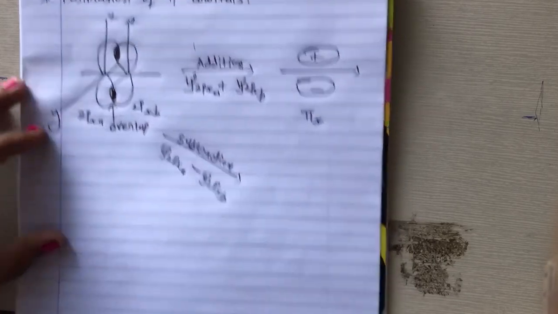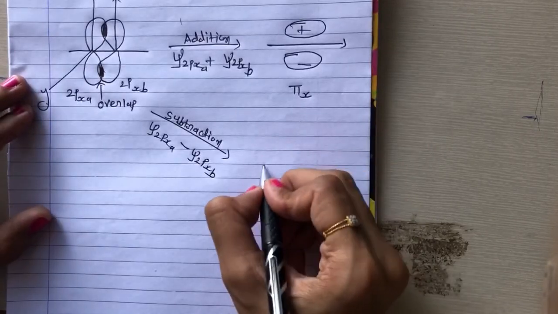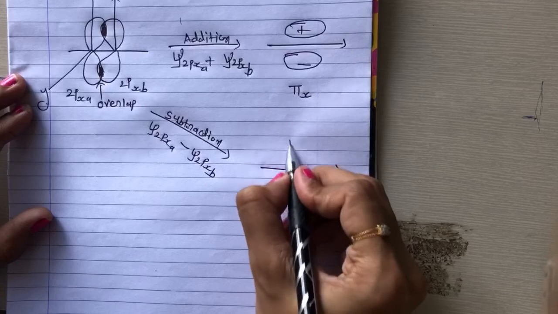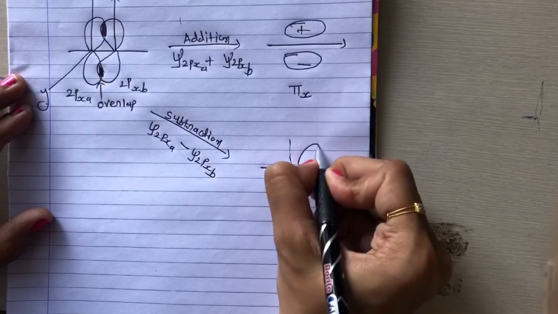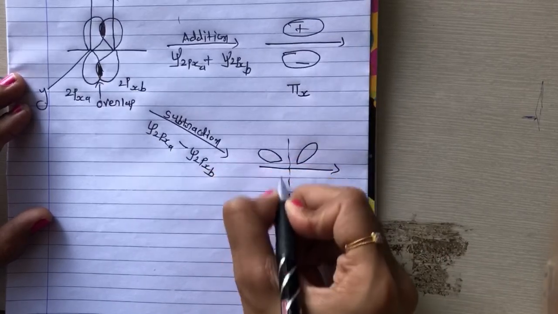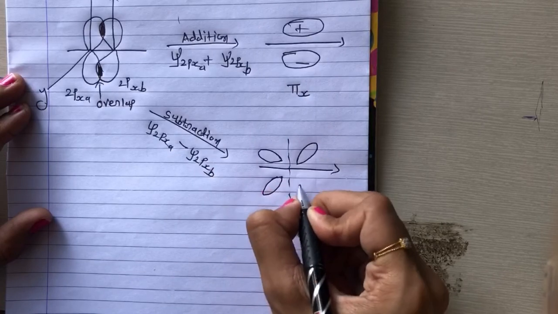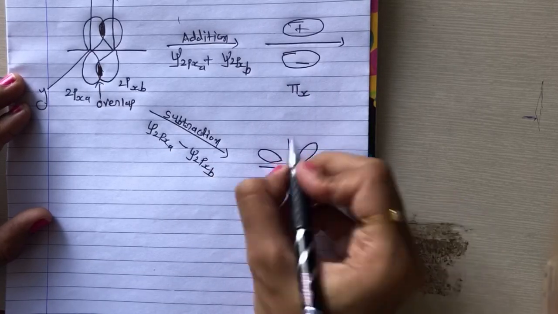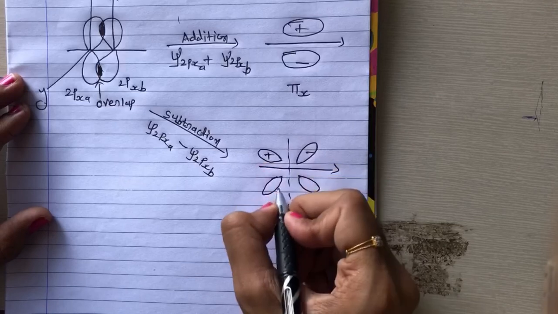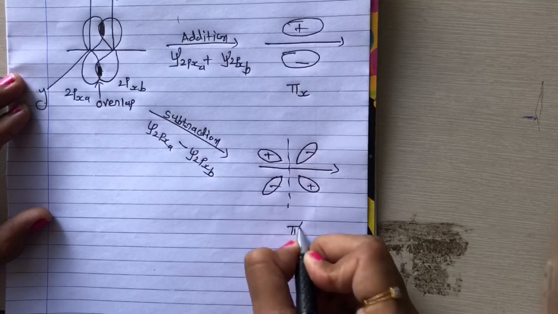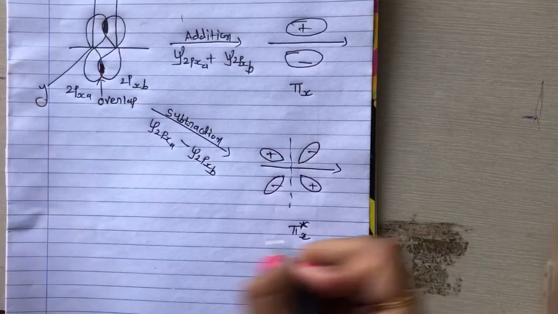So we get a structure like this. This is plus, minus, minus, plus. This is called pi star x, right?